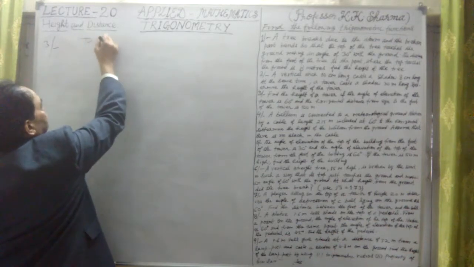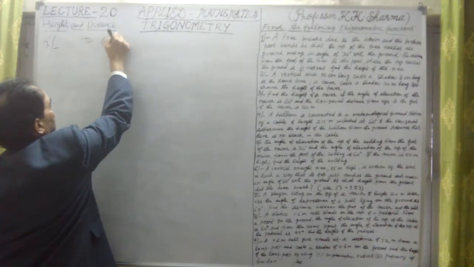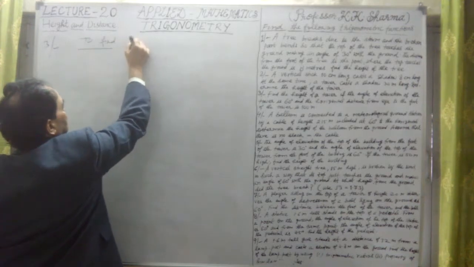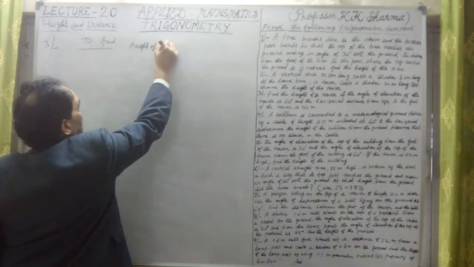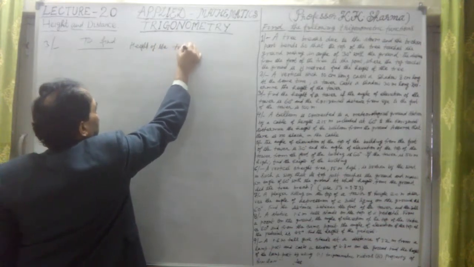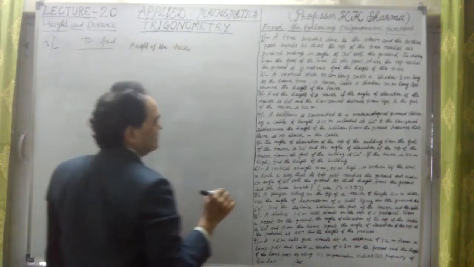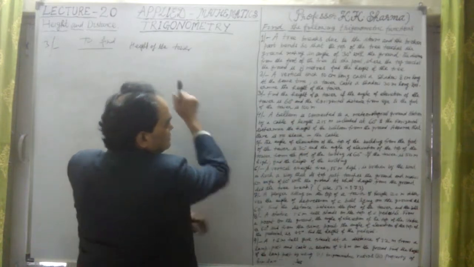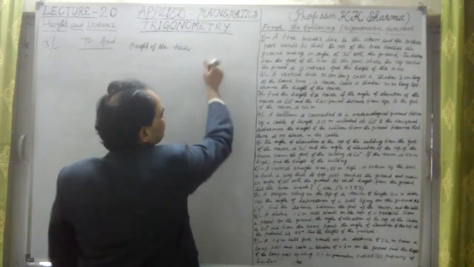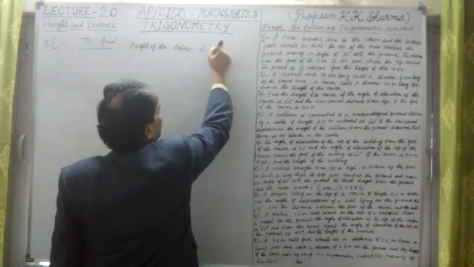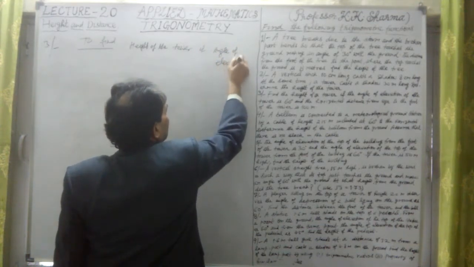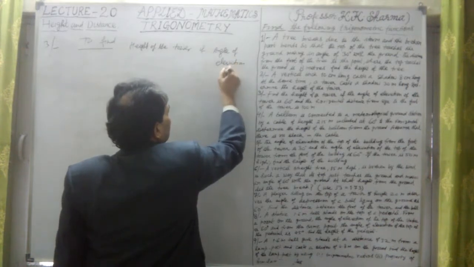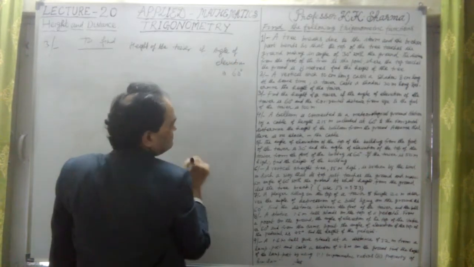We have to find the height of the tower. It says, if the angle of elevation is 60 degrees, one thing.